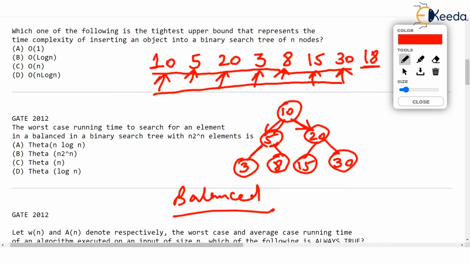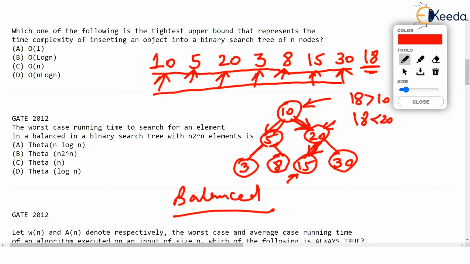You will compare 18 with 10, the topmost value, and you will say 18 is larger than 10. So as 18 is larger than 10, 18 should be inserted to the right of 10. So you will come to this node which stores 20. You will compare 18 with 20 and observe 18 is less than 20. As 18 is less than 20, you will say that 18 must be inserted to the left of 20.